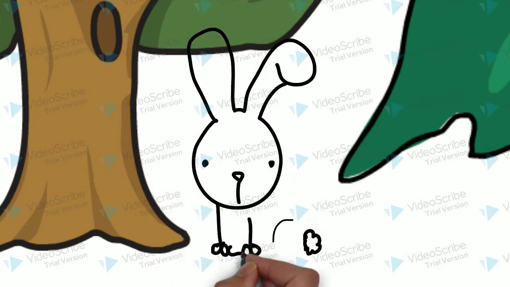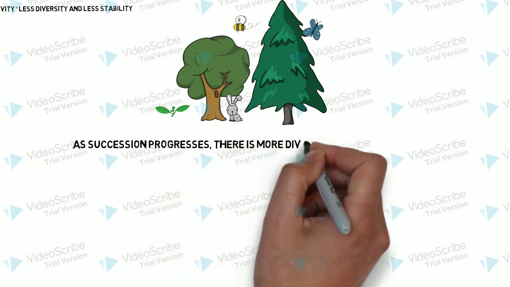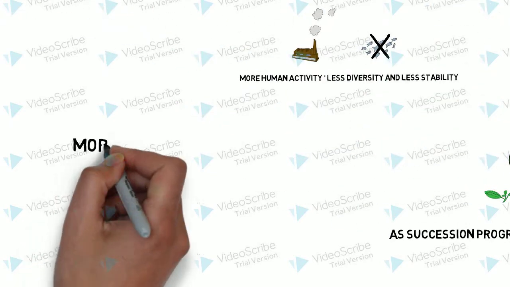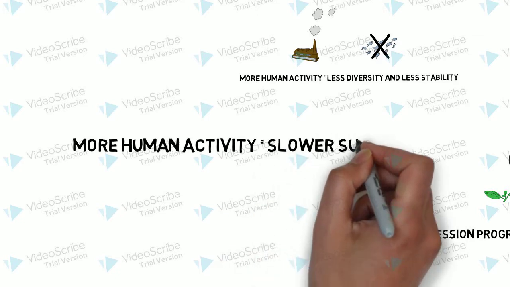Human activity can also divert the progression of succession by modifying the ecosystem, thus preventing the ecosystem from gaining more diversity and stability. To review, more diversity equals more ecosystem stability. More human activity equals slower rates of succession, less diversity, and less stability.